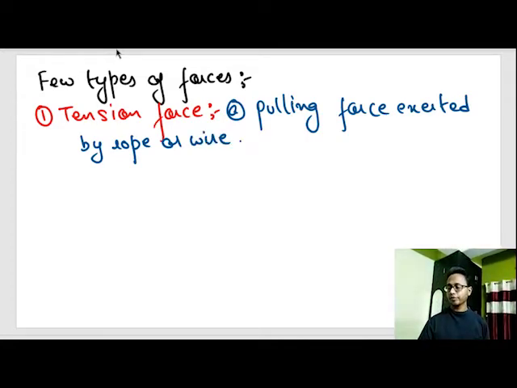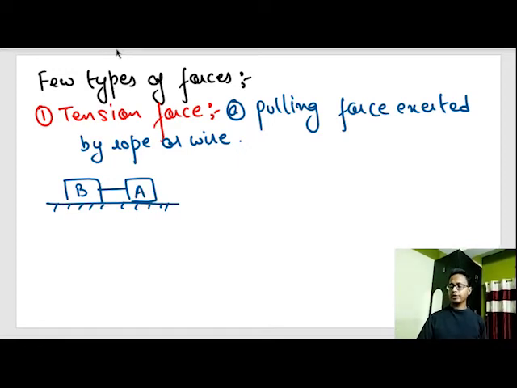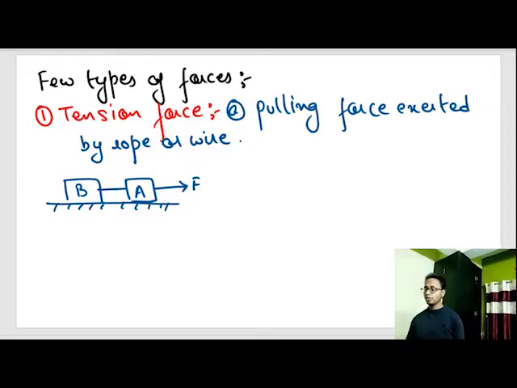So what do I mean by that? Imagine two bodies out here. This is body B. This is connected by a rope to body A. Now suppose I pull body A by some force F. Now look at this body B only.